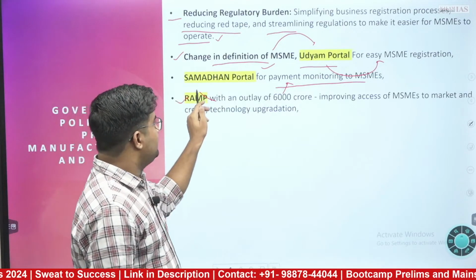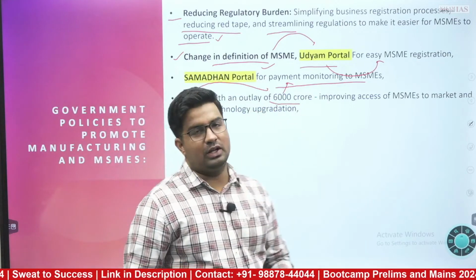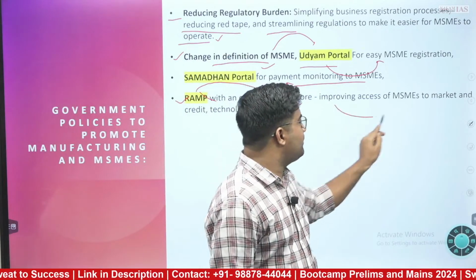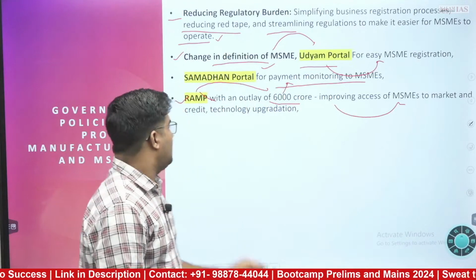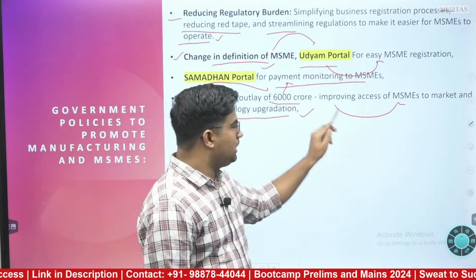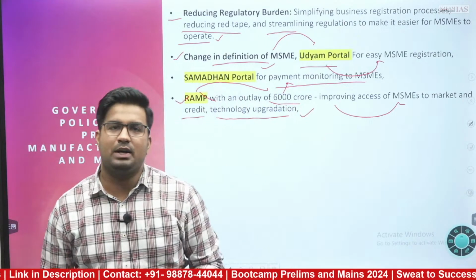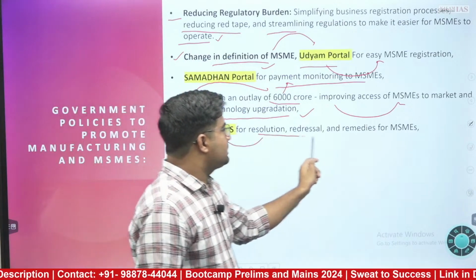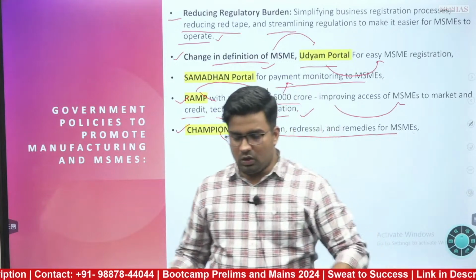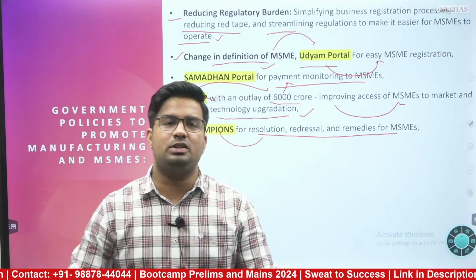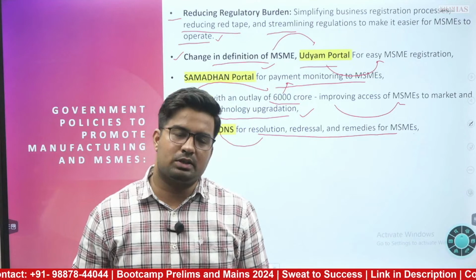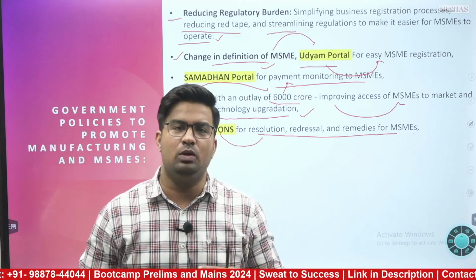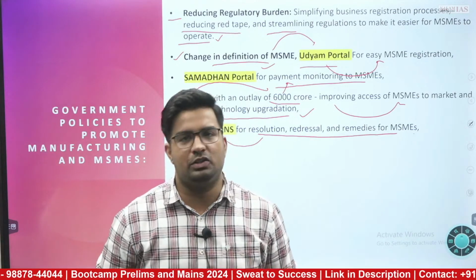The RAMP scheme, with an outlay of 6,000 crore, for improving access of MSMEs to markets, credit, and technology upgradation. The Champions portal for resolution, redressal and remedies for MSMEs. What will all this do? This will ease the functioning of MSMEs, and proper, easy functioning will lead to more productivity and more efficiency at the same time.